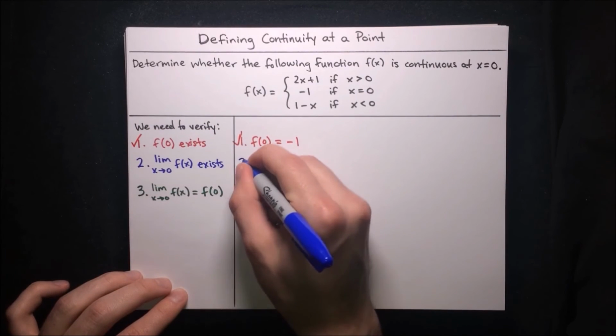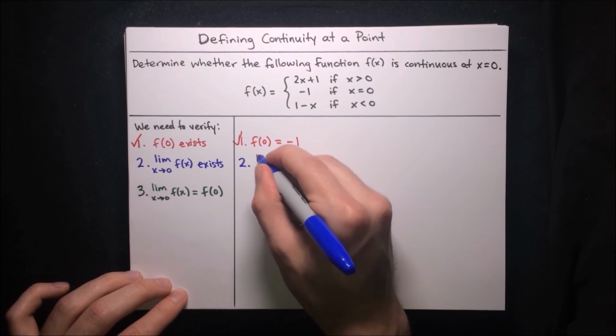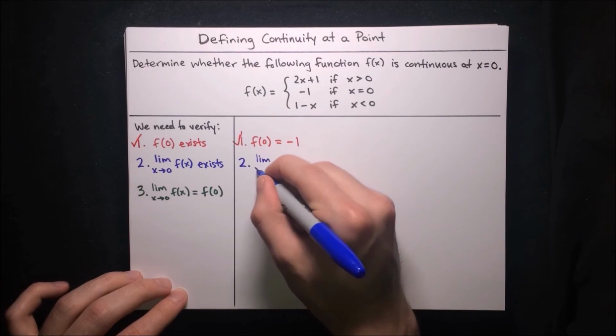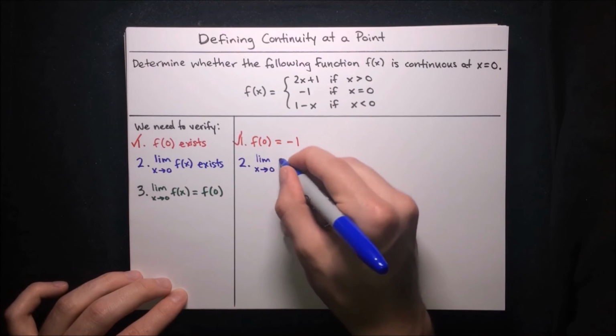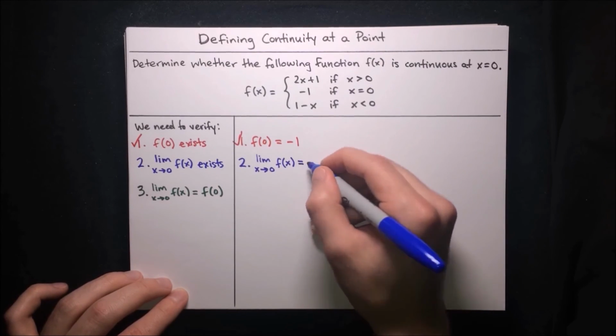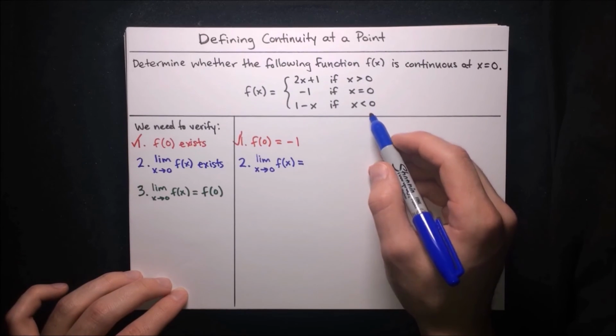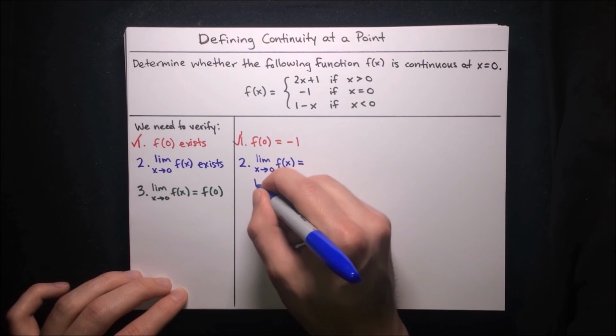Now for condition number 2, we need to verify that the limit as x approaches 0 of f of x exists. So f of x is a piecewise function, again, and its crossover point is at 0. That's where all the branches change. So we need to check the left and right limits. Let's go ahead and do that.